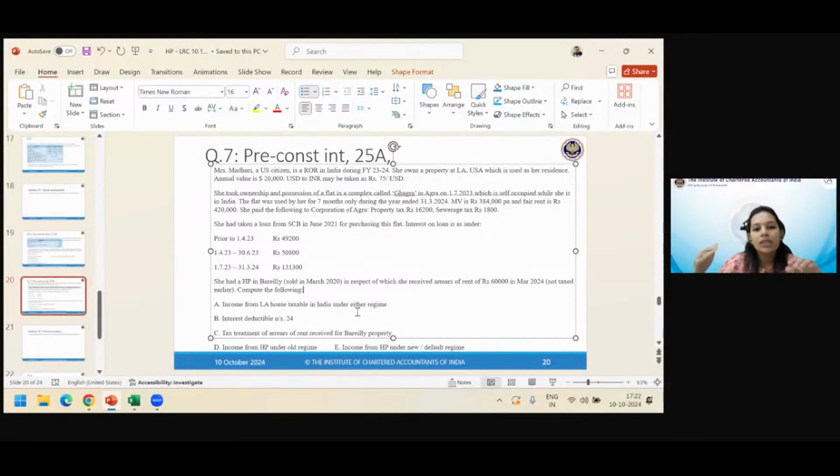What is the income from LA house? Annual value is $20,000. Assume that is the gross annual value. If you don't have any details about DR, AR, then take what they've given you. Assume this is the GAV. And the conversion rate has also been given to you. So your numbers have to be in INR for India purpose. So just apply 75 and tell me what should be the income from LA house taxable under either regime. And please remember, it's a self-occupied house. Ma'am, it's self-occupied. Yes, it's self-occupied.